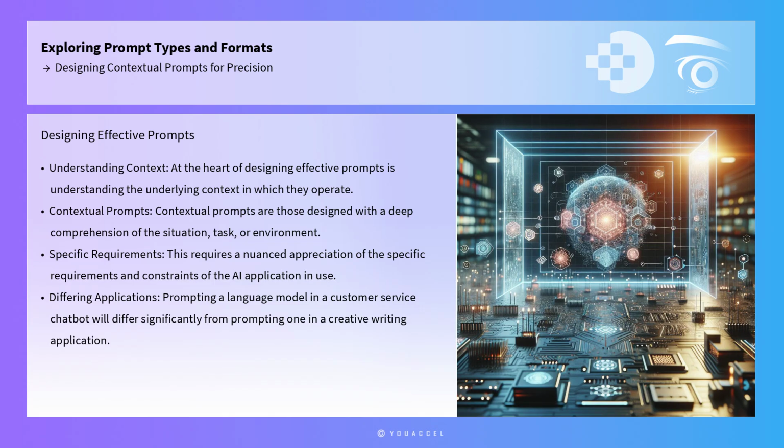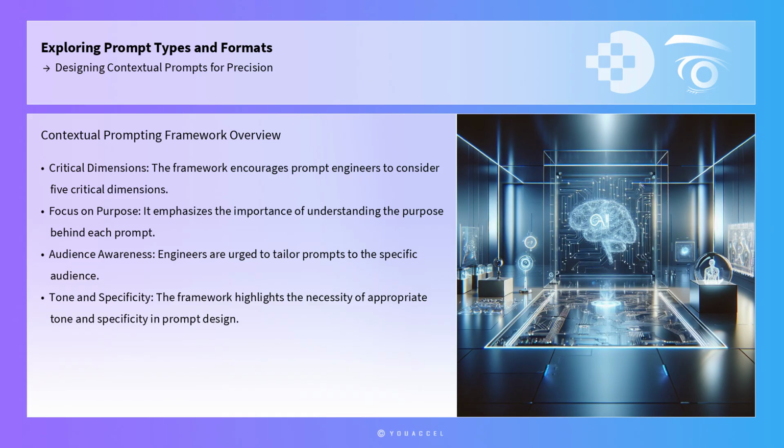For example, prompting a language model in a customer service chatbot will differ significantly from prompting one in a creative writing application. The former demands a focus on clarity, empathy, and resolution, while the latter might prioritize creativity, diversity, and engagement. One actionable framework for designing contextual prompts is the Contextual Prompting Framework. This framework encourages prompt engineers to consider 5 critical dimensions: purpose, audience, tone, specificity, and constraints.